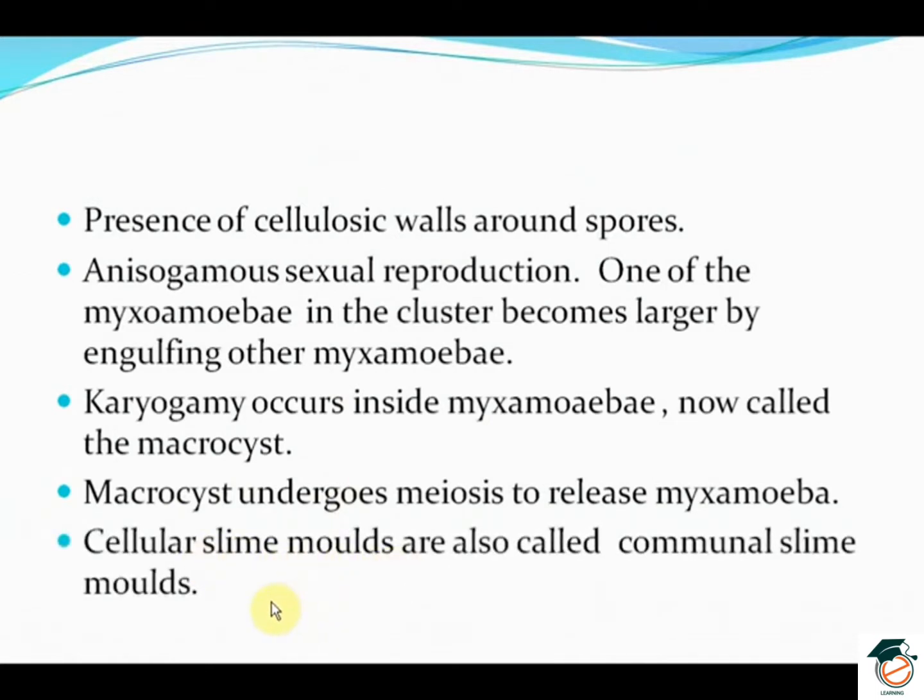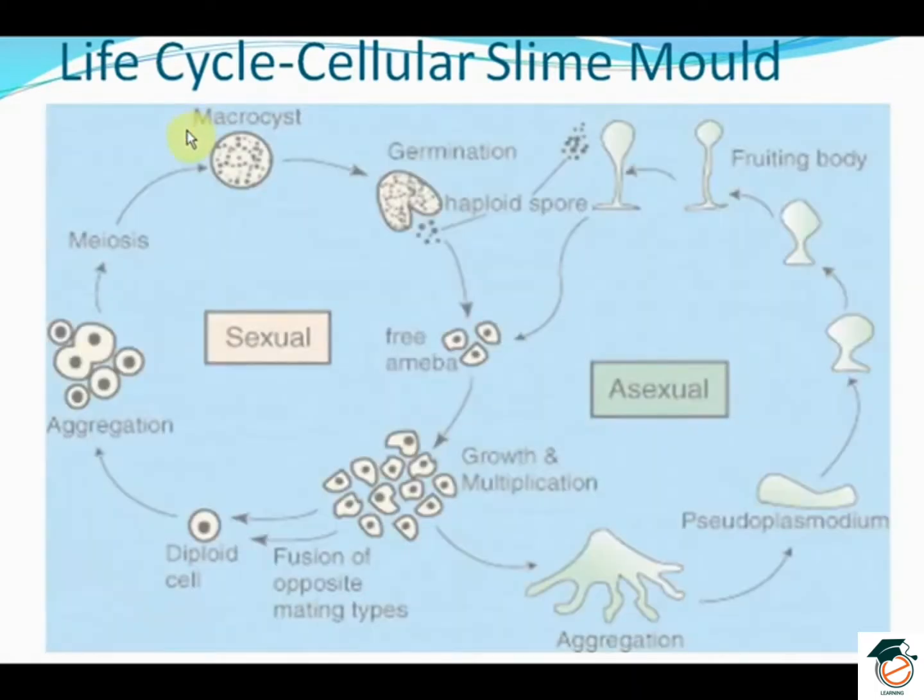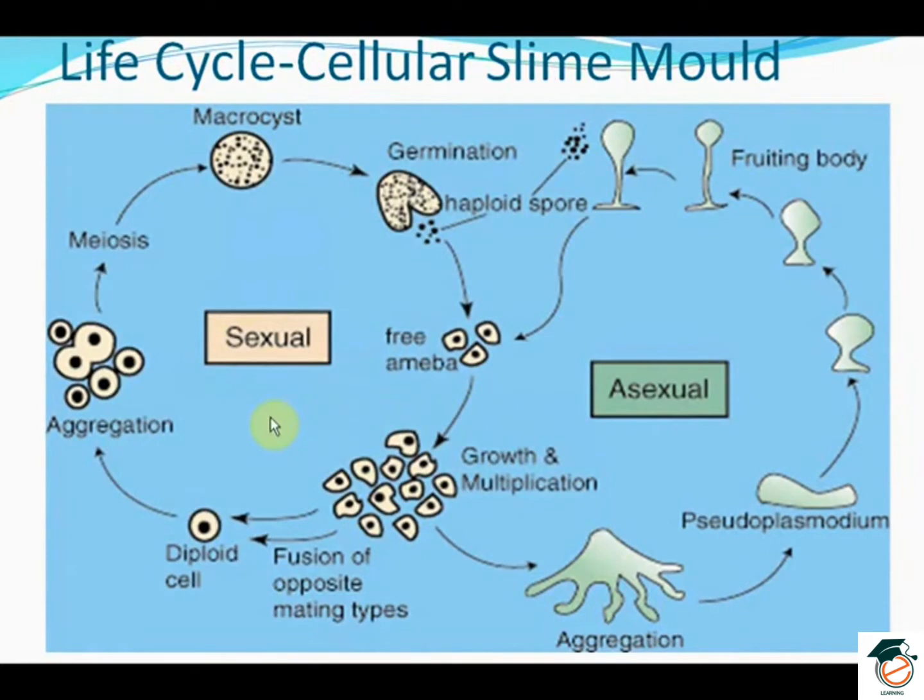Cellular slime molds are also called communal slime molds. A life cycle of the cellular slime mold, asexual as well as sexual. Here we can see pseudoplasmodium, which is giving rise to the fruiting body, and free amoebae is released, which grows and multiplies, fuses, diploidy takes place, meiosis is taking place and giving rise to a macrocyst.